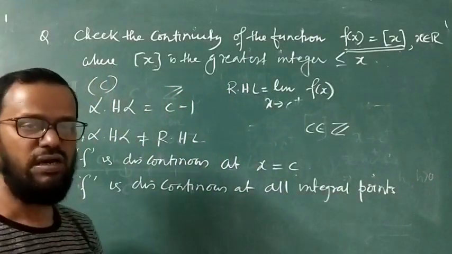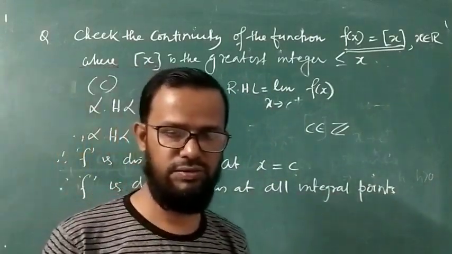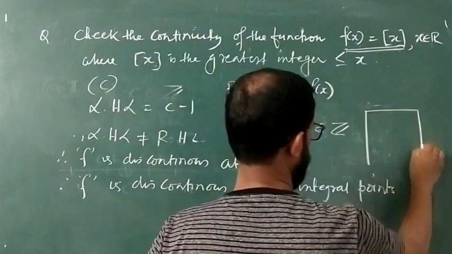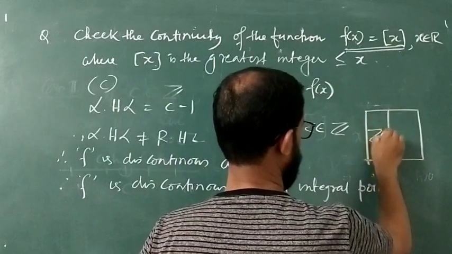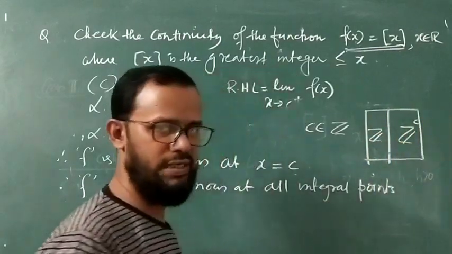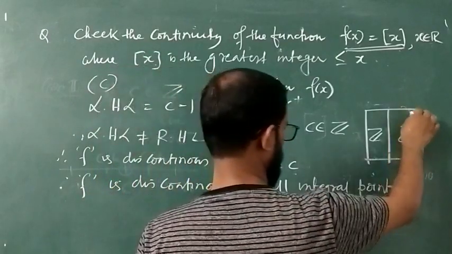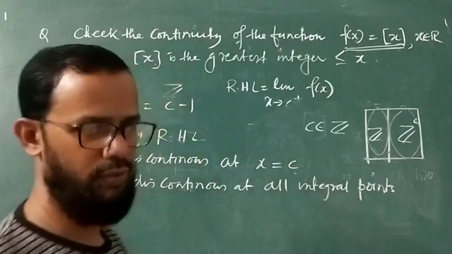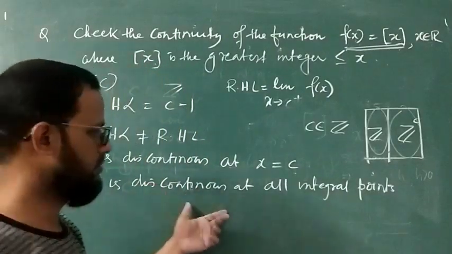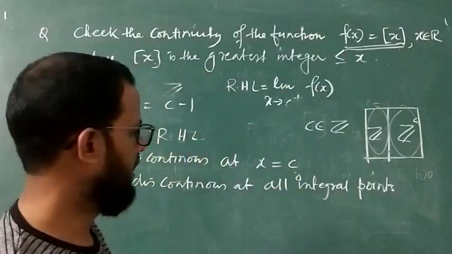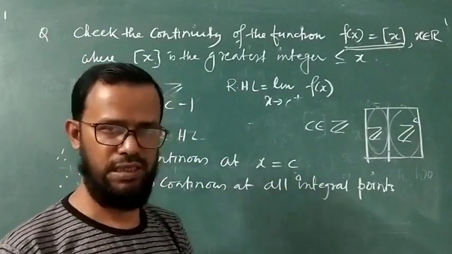this function is continuous at non integral points. Okay, continuous at non integral points. आपका जो domain क्या था, domain is the set of real numbers, this is integer and this is its complement, not integer. Okay, it is continuous at all non-integral points but it is discontinuous at all integral points. ठीक है.